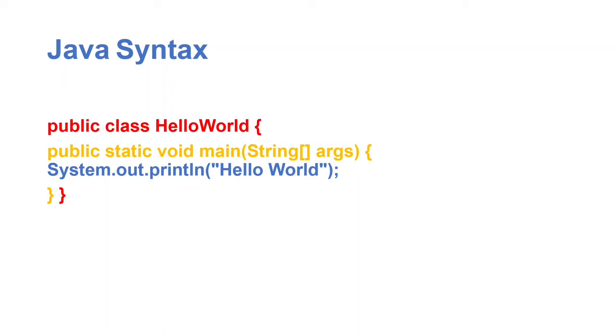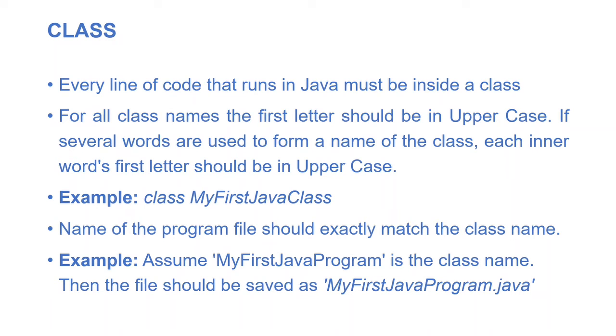Okay, let us look at this example, because from this example we are going to develop our knowledge about Java syntax. Let us see the first main point of Java, which is class. Each and every program in Java should consist of a class. And the main thing is Java is a case sensitive language. Case sensitive means, for example, an identifier Hello with a capital letter H and an identifier hello with a small letter h would have different meanings in Java.